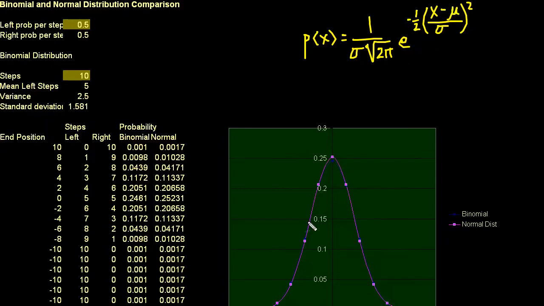The purple line right here is a normal distribution. Just so you know, the whole exercise here, and I know I jump around a little bit, is to show you that the normal distribution is a good approximation for the binomial distribution, and vice versa, if you take enough trials in your binomial distribution. We'll touch on that in a second. But the intuition of this term right here is interesting, because we're saying how far we are away from the mean, and dividing by the standard deviation.